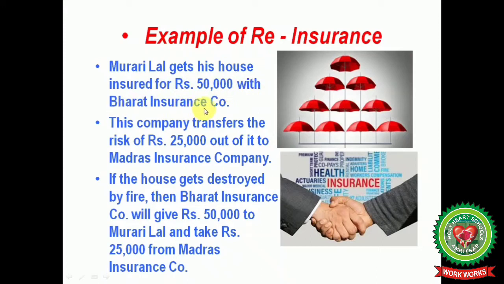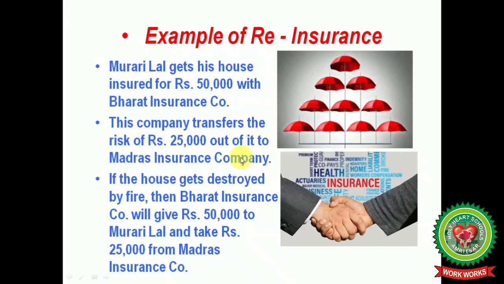This company transfers the risk of rupees 25,000 out of it to Madras Insurance Company. Now what actually happened is that Murari Lal takes insurance from one company, Bharat Insurance Company, but Bharat Insurance Company transfers half of the amount to another company, Madras Insurance Company.